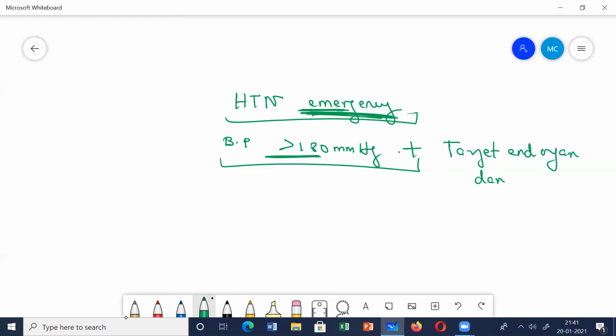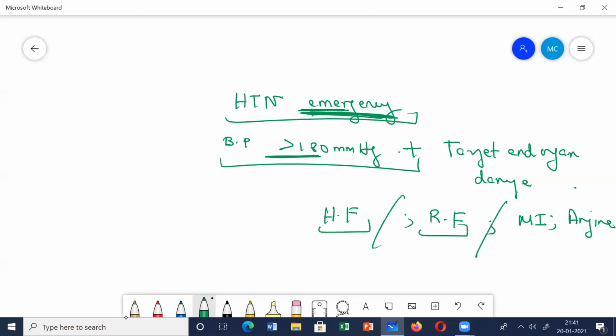I'll just tell you. For example, just now I told you hypertensive encephalopathy, it has affected the CNS, or acute heart failure, it has affected the cardiovascular system. There is pulmonary edema also, or there is acute renal failure, or there is myocardial infarction, or there is angina. One or other of the organs is affected.